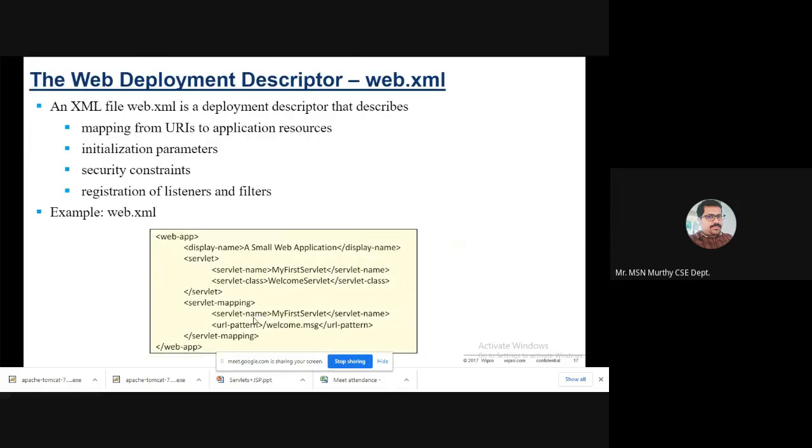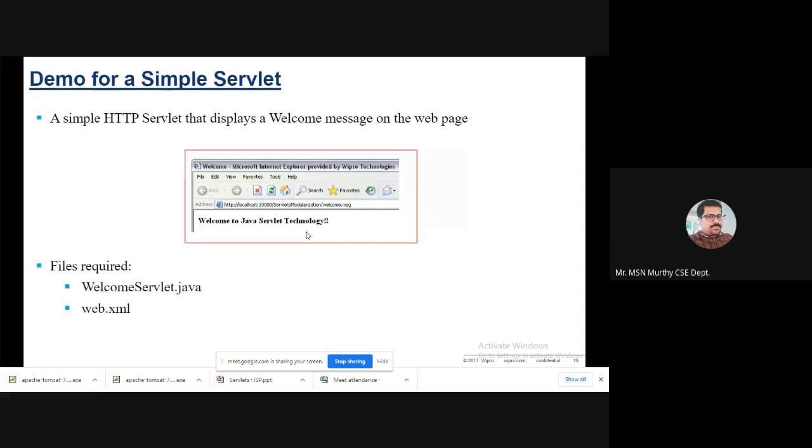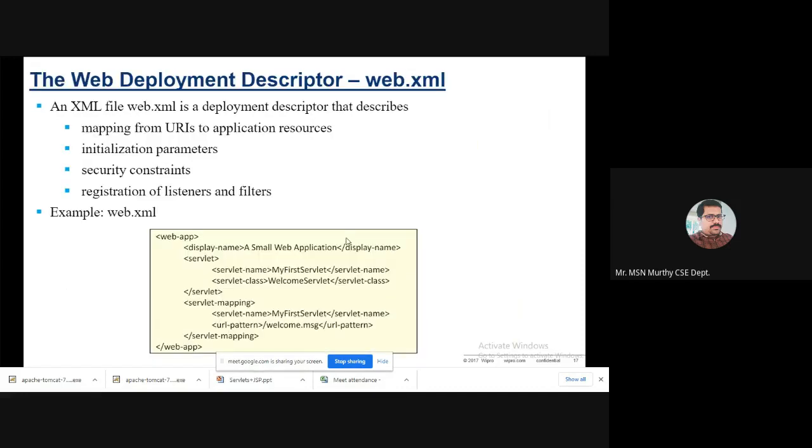And then servlet mapping contains two things, servlet name and URL pattern. For the URL pattern, how you want to mention it, here it is welcome.msg. So these are the things maintained by web.xml. We have to write this web.xml file like this. One is the servlet tag, another is servlet-mapping. In addition, there are other things like initialization parameters, because different parameters may be available, init parameters, context parameters. We will see later.